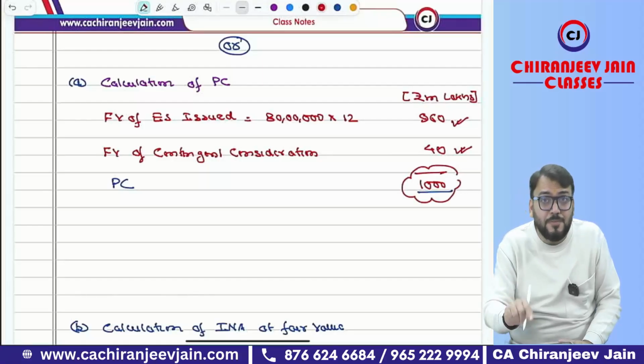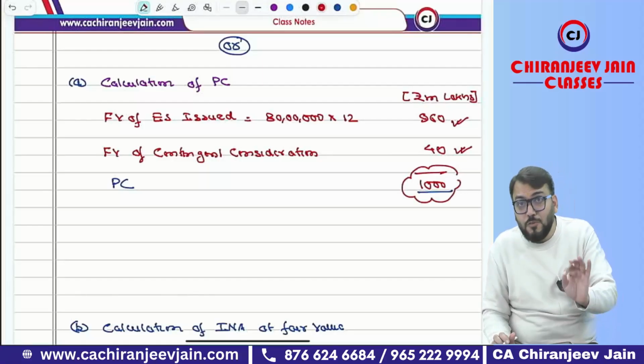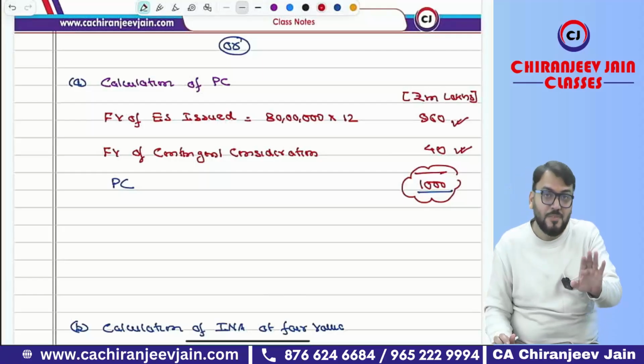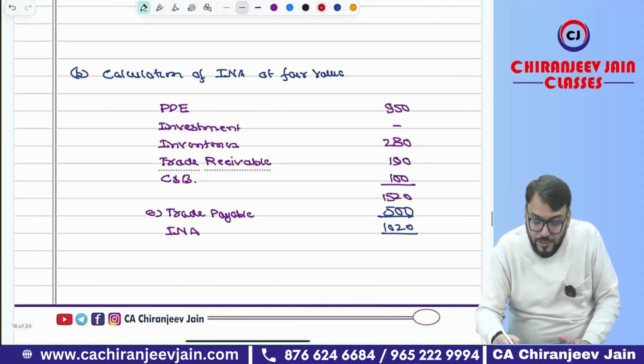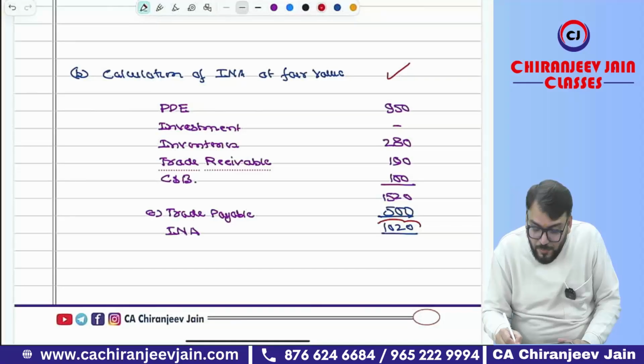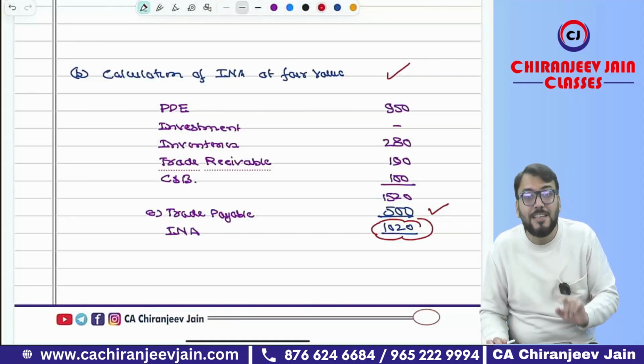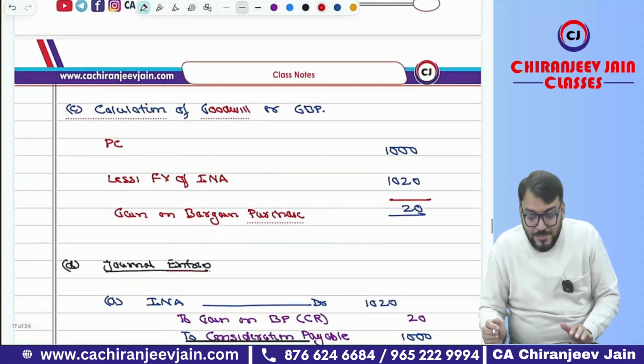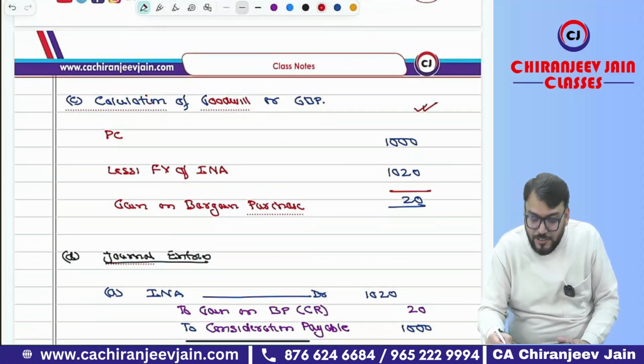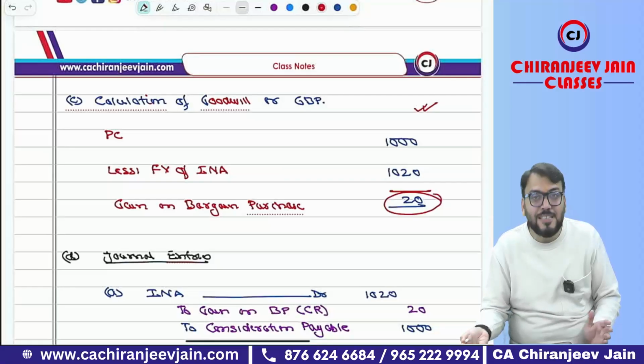So your PC will be different. From my point of view, the first alternative is the best answer. Okay, yes, sir. Calculation of INA will change. Now your INA will be 1020. Why? Because now trade payable will be 500, because that will be separately cancelled. Then the calculation of goodwill or gain on bargain purchase. You can see your gain on bargain purchase remains the same.